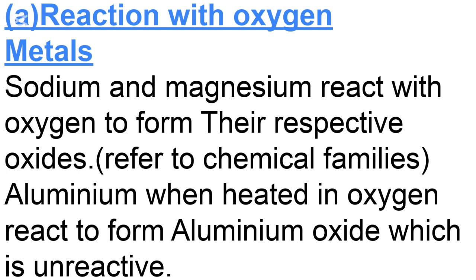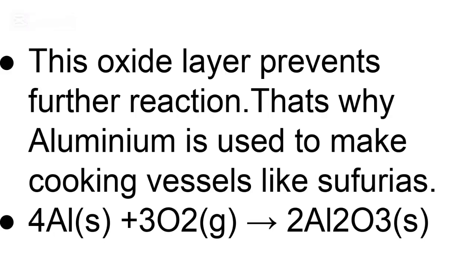Aluminium, when heated in oxygen, it reacts to form aluminium oxide, which is unreactive. So once aluminium is heated in oxygen, it forms a coating around it of aluminium oxide, which prevents further reaction. This oxide layer prevents further reaction. That is what I had said earlier.